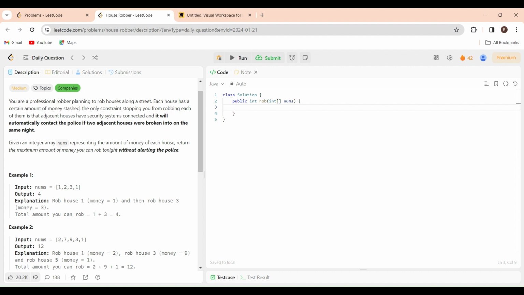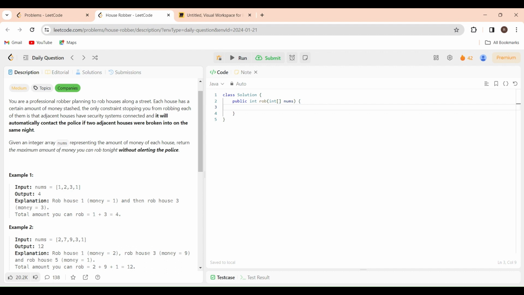In what cases can we rob here? We should not rob this and this at a time. If we rob this, we should not rob this. And if we rob this, we must not rob this and this. These are the adjacent houses for the second house. So if we rob a house, we need to not rob the adjacent houses. This is the constraint given here.